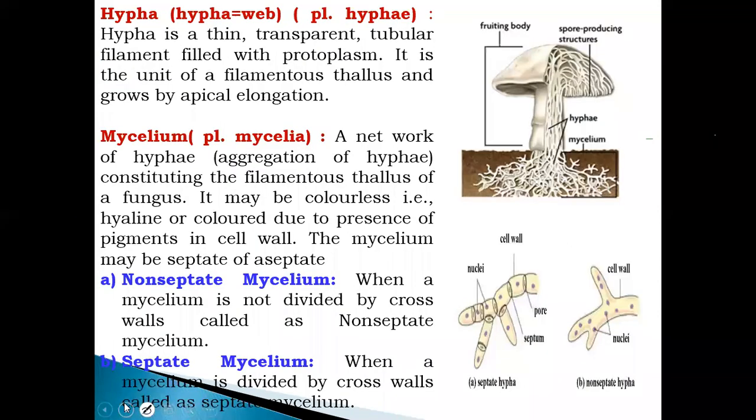Okay. Next one is hyphae. A single thread-like structure of the fungus is called hypha. Mycelium: an aggregation of hyphae is called mycelium. There are septate and aseptate mycelium. Non-septate mycelium means the mycelium is not divided by cross walls; that is called non-septate, aseptate or coenocytic mycelium. Septate mycelium means having septations. Here in the image you can clearly see the septation, a cross wall present in the mycelium that divides the mycelium into different compartments; that is called septate mycelium.